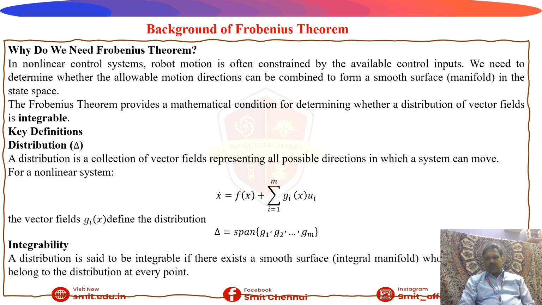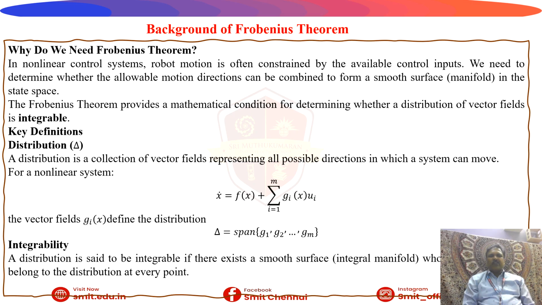So, the background of this Frobenius theorem. Why do we need this theorem? In a non-linear control system, robot motion is often constrained by the available control input. We need to determine whether the allowable motion directions can be combined to form a smooth surface, a manifold, in the state space. The Frobenius theorem provides a mathematical condition for determining whether the distribution of vector fields is integrable.